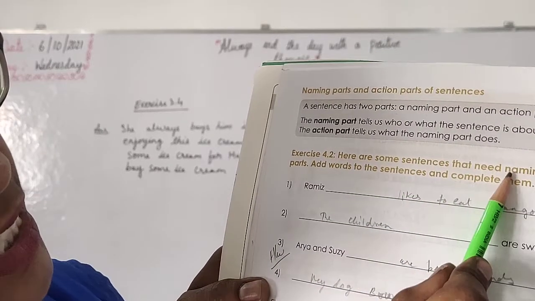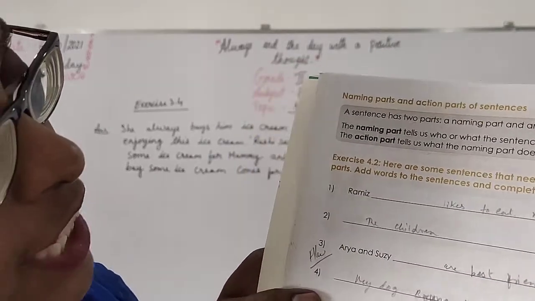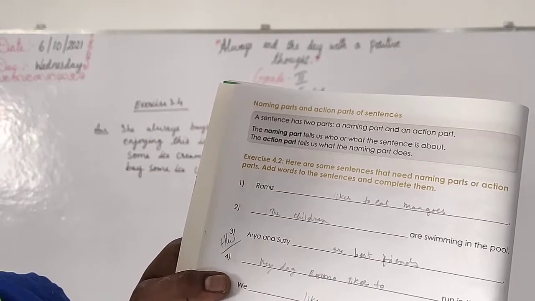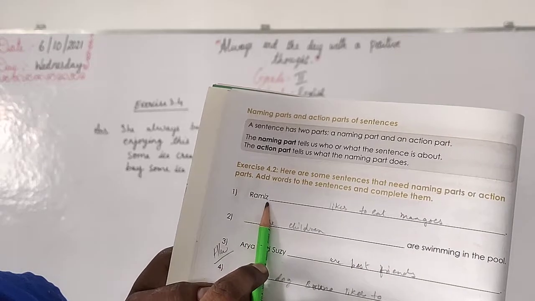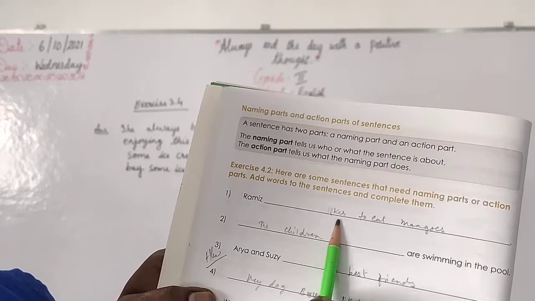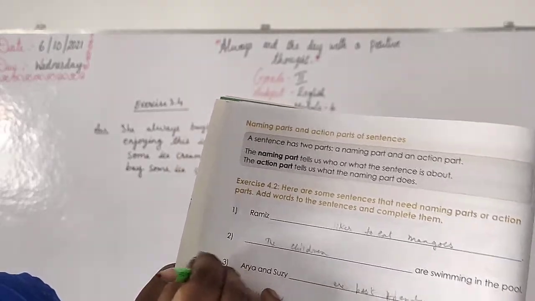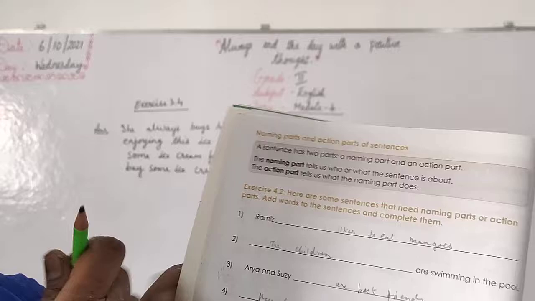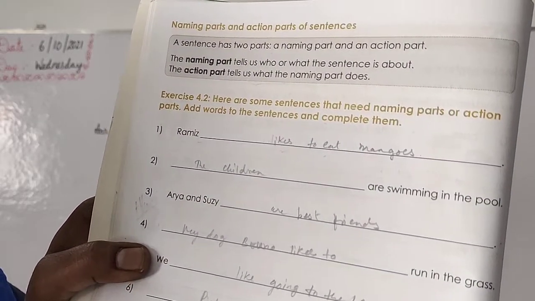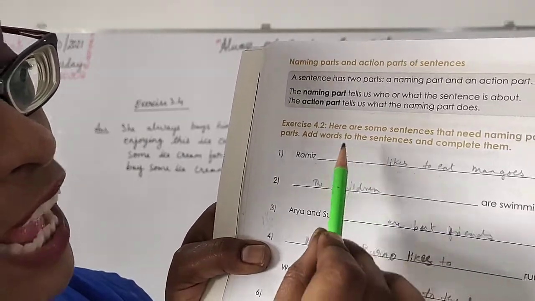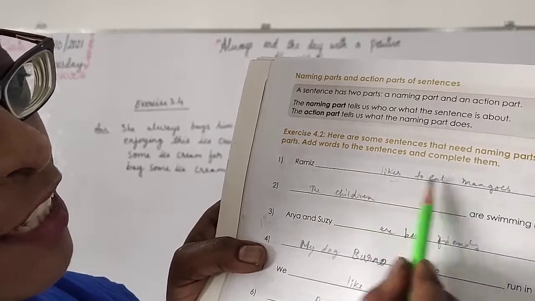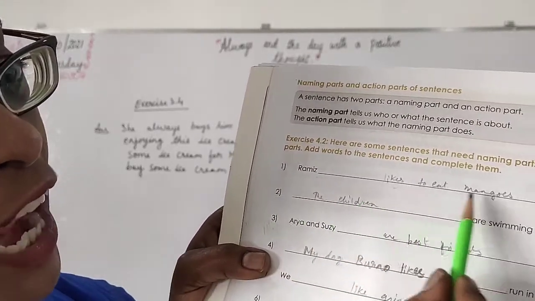Here are some sentences that need naming parts or action parts. Add words to the sentence and complete them. See, Ramesh likes to eat mangoes. Write down, likes to eat mangoes. Complete it, children. You should add a naming part and action part. So Ramesh is a naming part, and you have to add the action part.